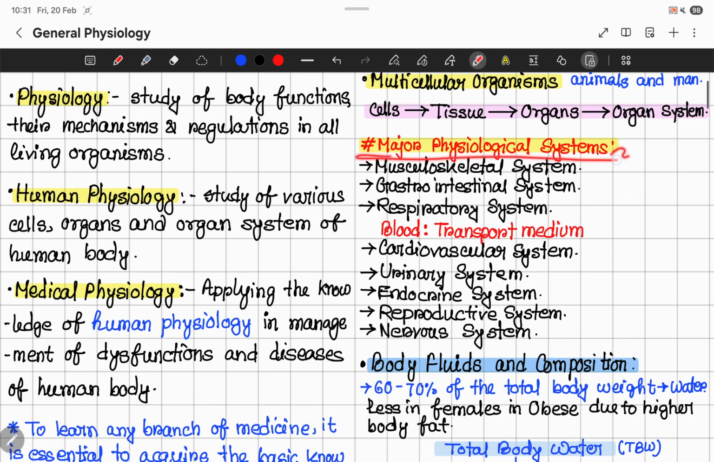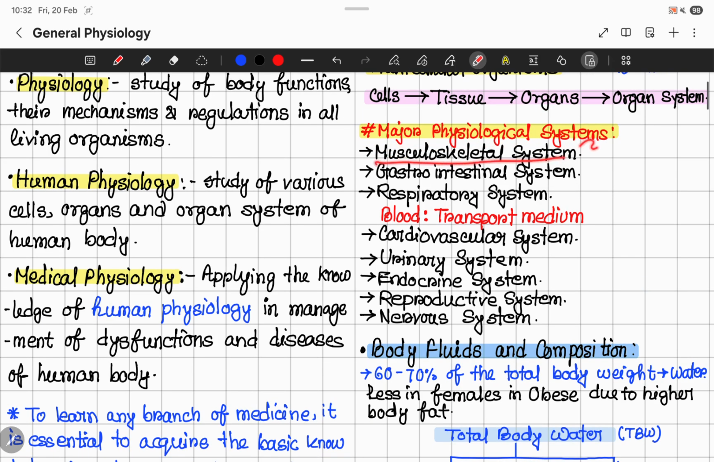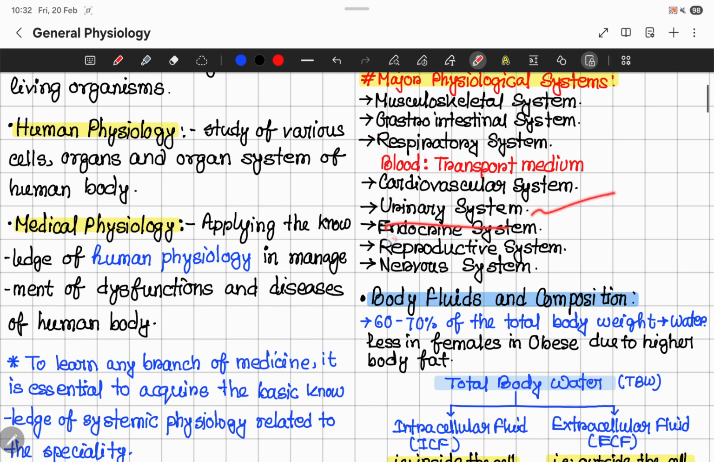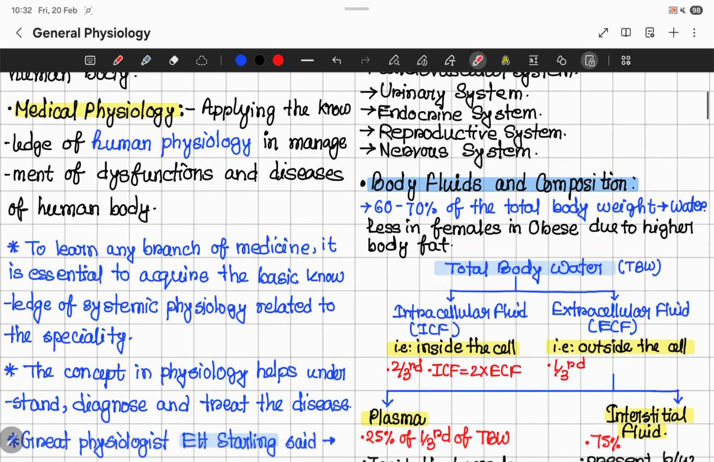Now, major physiological systems. What are the major physiological systems? Musculoskeletal system, gastrointestinal system, and respiratory system. Cardiovascular system, and in the cardiovascular system, blood is the transport medium. Then urinary system, endocrine system, you can also say hormone system, reproductive system, and nervous system.